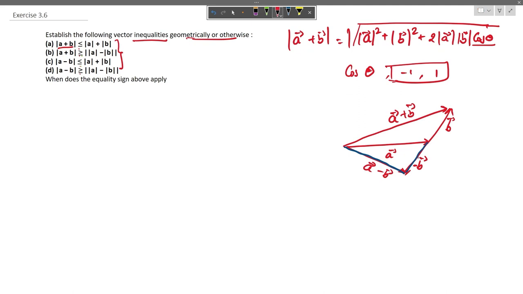All that matters is the angle theta between them. So in the first case, the vector addition case, we had theta like this. This was vector A and this was vector B. This was theta. And in the second case, we have vector A and just the inverted vector B. So now this is the theta.